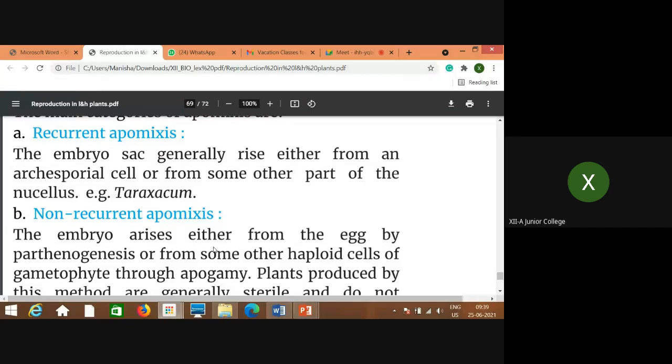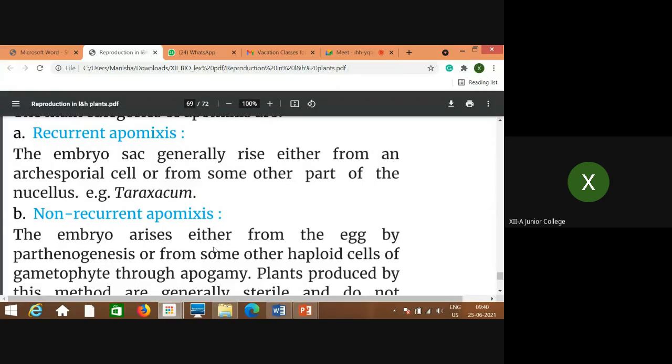Now, if you remember the structure of the anatropous ovule, or the angiospermic ovule, at the center what is present? Embryo sac, which is surrounded by nucellus, that is the nutritive tissue. If the embryo sac rises either from an archesporial cell or from some other part of the nucellus, then that is called recurrent apomixis.